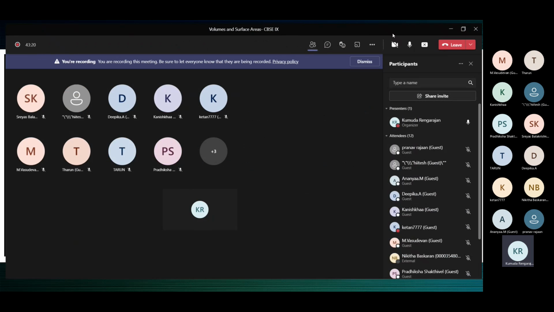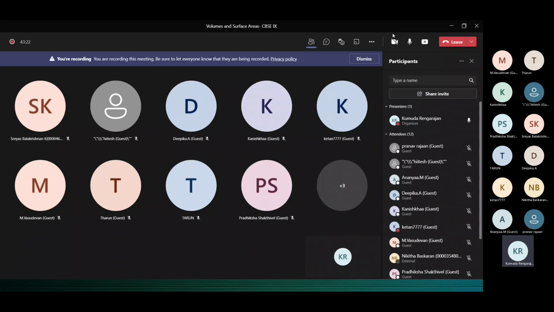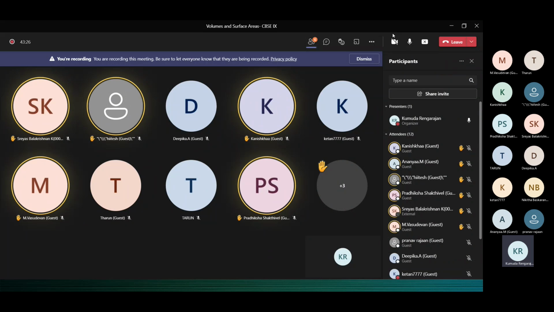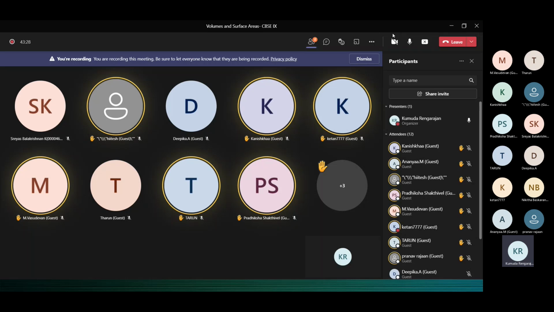Class, use the emoji, raise your hand. Kanishka, Ananya, Hitesh, Pratiksha, Vasudevan, Arav, Tarun, Pranav.